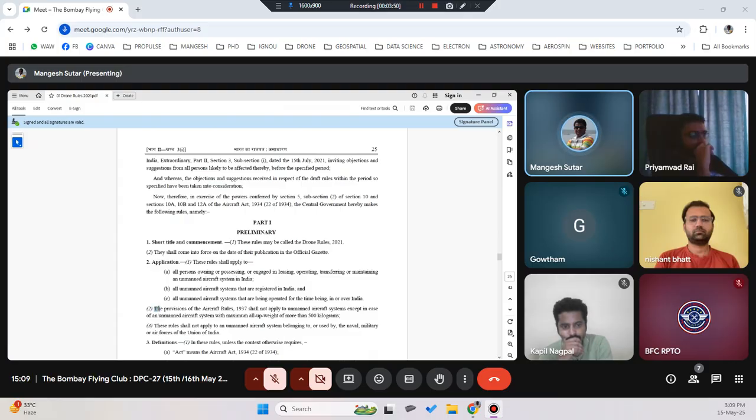Then the provision. See rule number 2, subsection 2. The provision of the Aircraft Act, Aircraft Rules 1937 shall not apply to unmanned aircraft system except in the case of unmanned aircraft system with maximum all up weight more than 500 kilograms. That means aircraft rules will not be applied to an unmanned aircraft system having less weight than 500 kilograms.